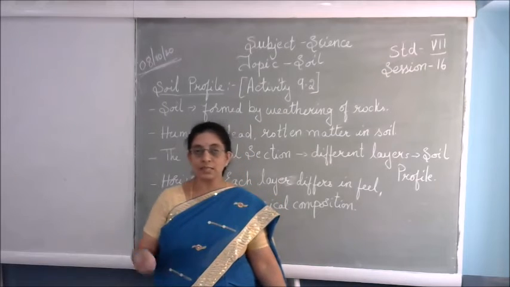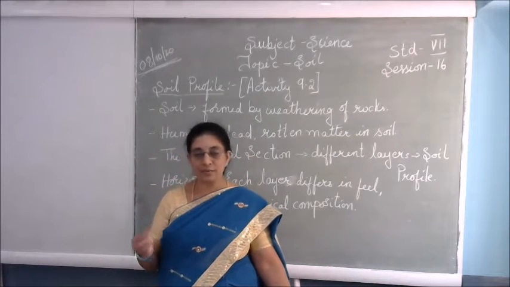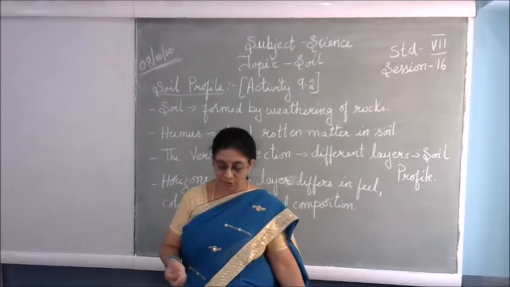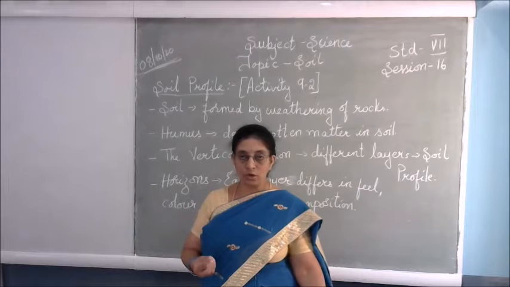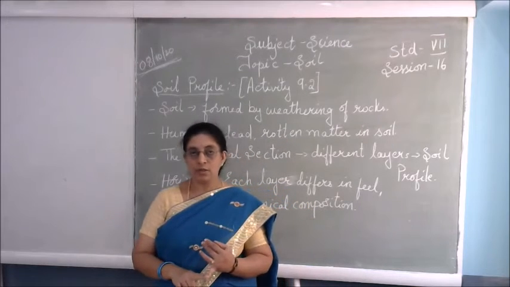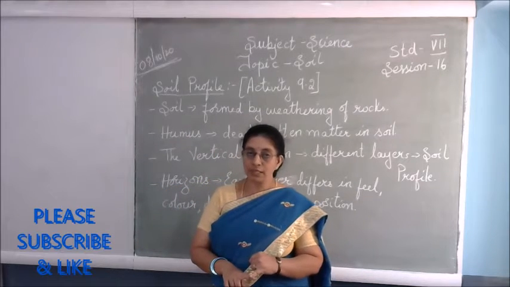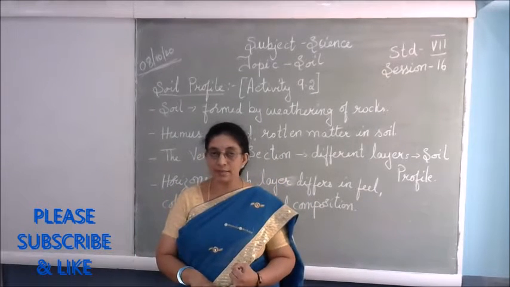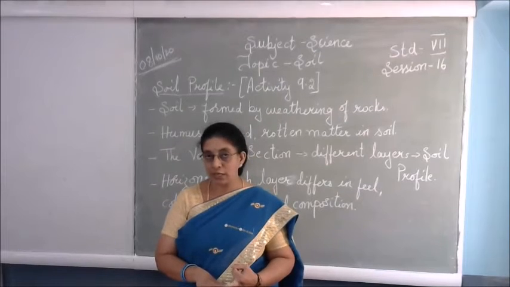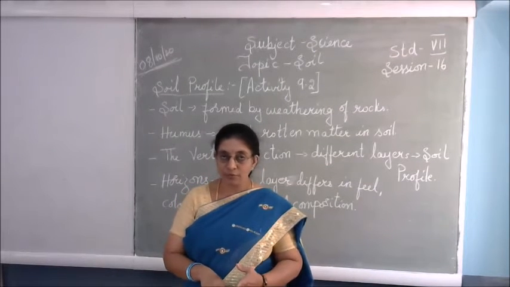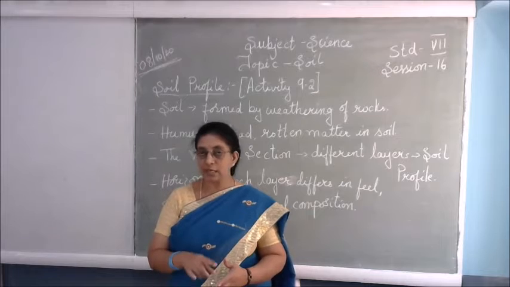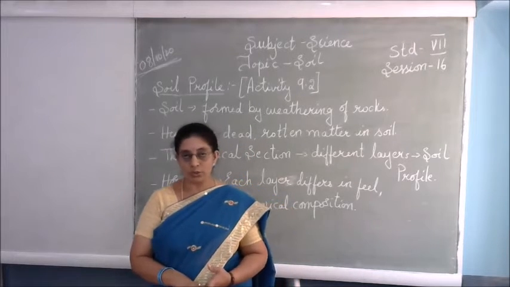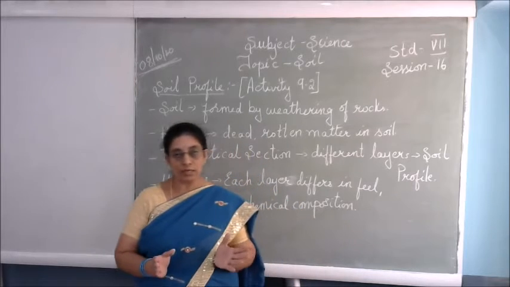So in all these ways the soil is very helpful for the living organisms, and it is one of the natural resources. The soil is very important for agriculture and for some of the animals to live. It provides shelter for those living organisms, and with the help of the soil, when agriculture is done, we get the crops which are grown for food grains as well as for clothes. So this is about the soil.